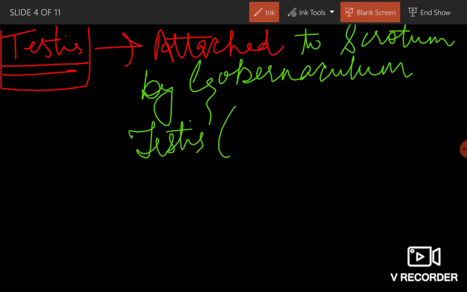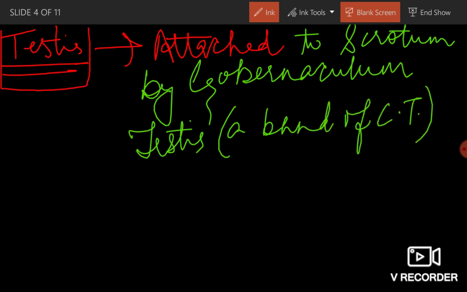This is nothing but a band of connective tissue. So testis is attached to scrotum by gubernaculum testis.